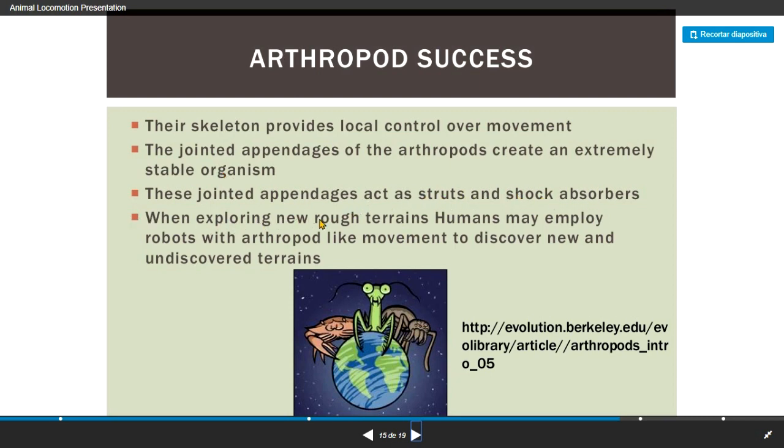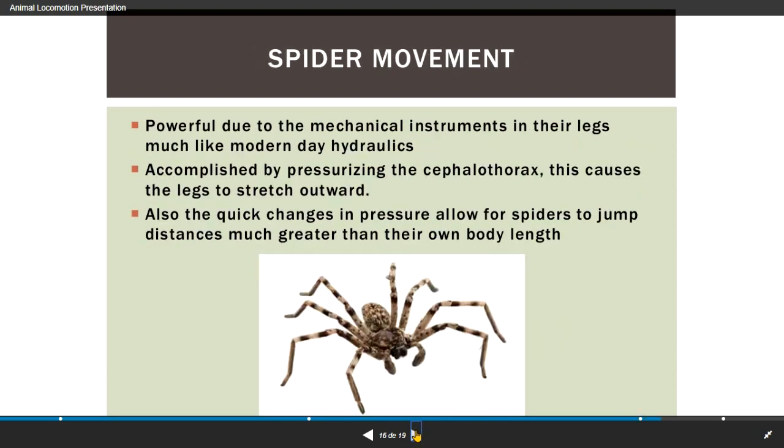When they are exploring new rough terrains, humans may employ robots, and the robots have the same structure as the arthropod. Yeah, humans are using the great design of arthropods and most of the insects that we know to build our machines. For example, the spider has a nice movement by using its 8 legs.